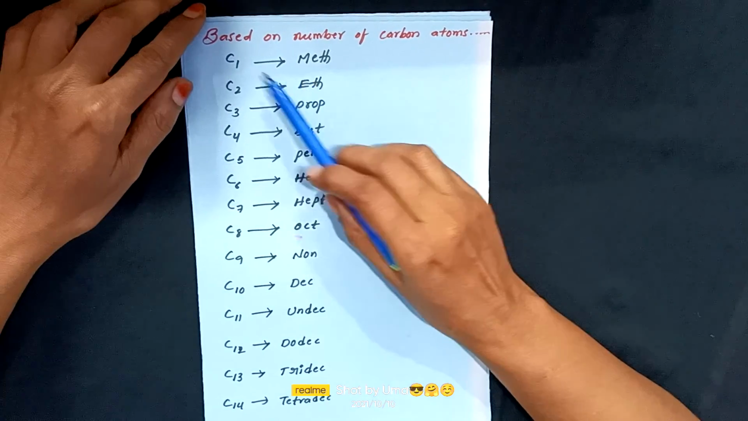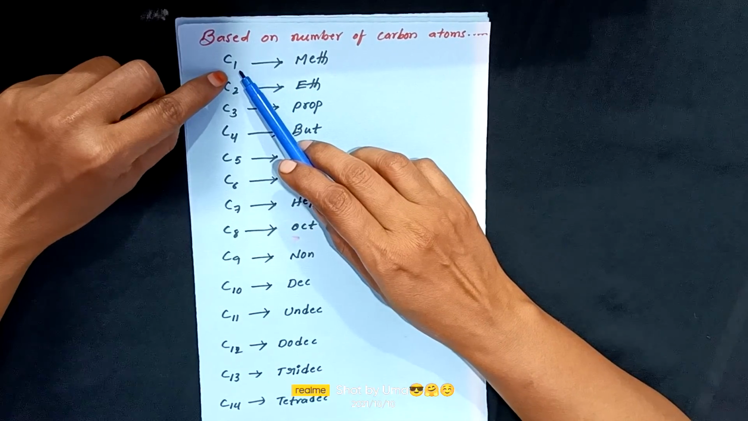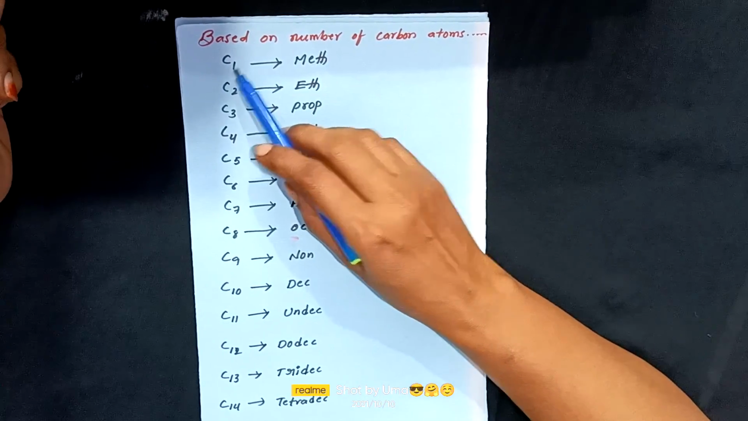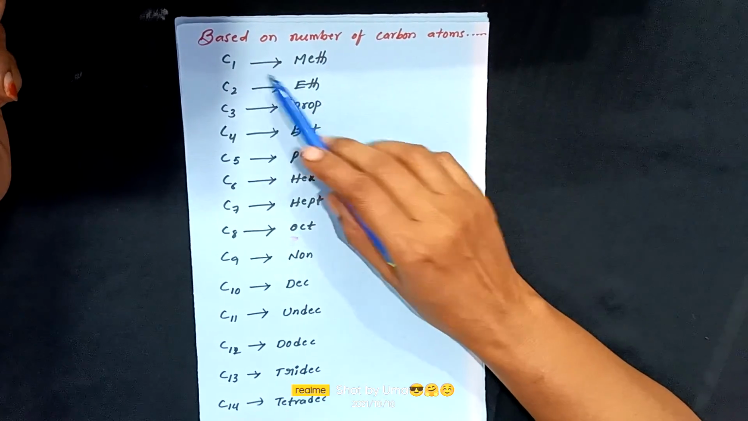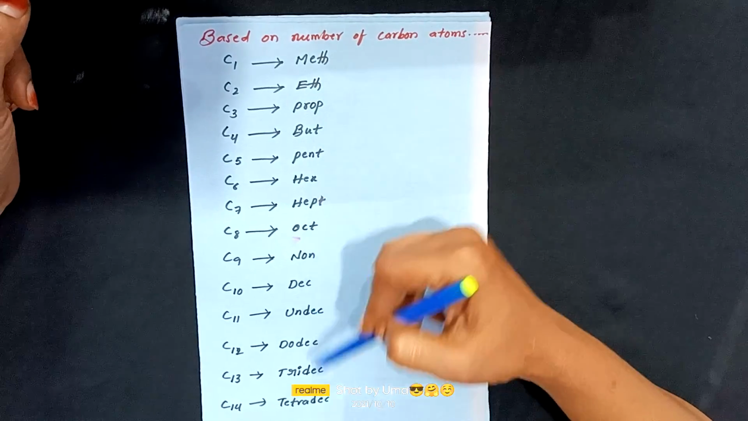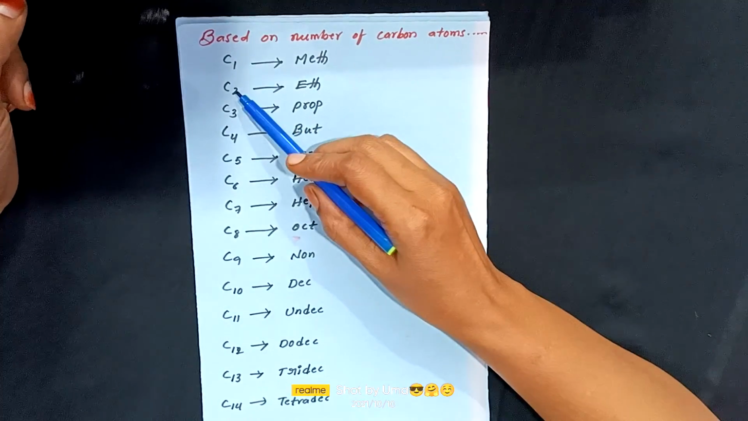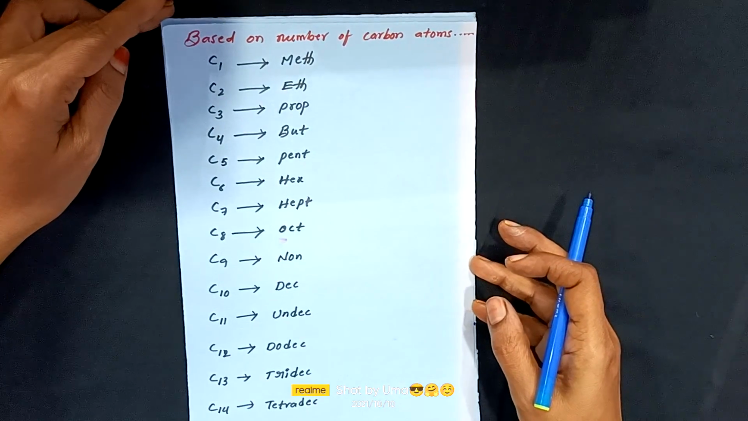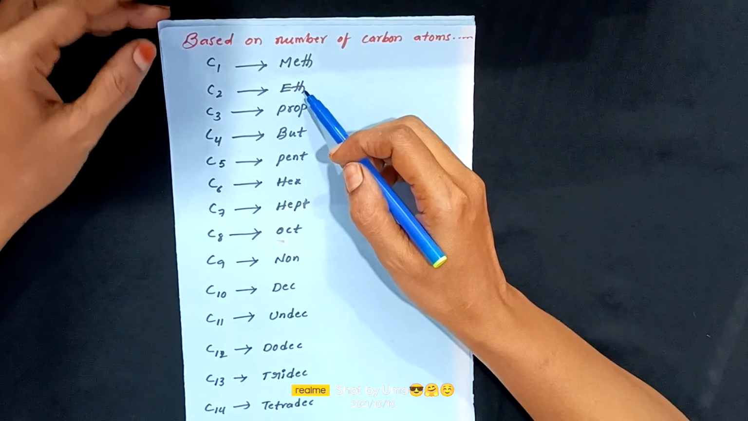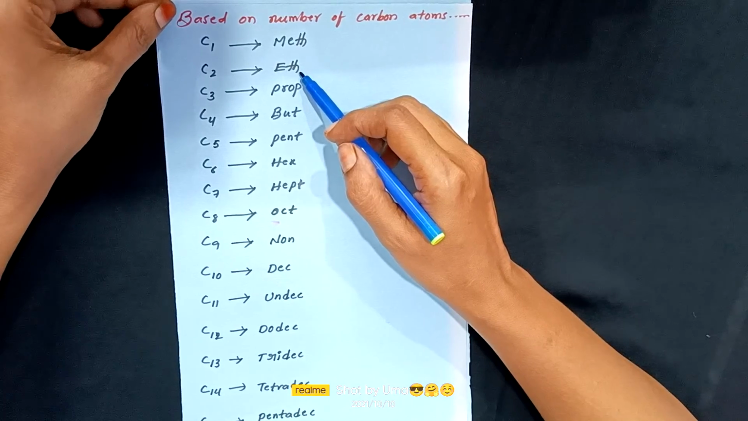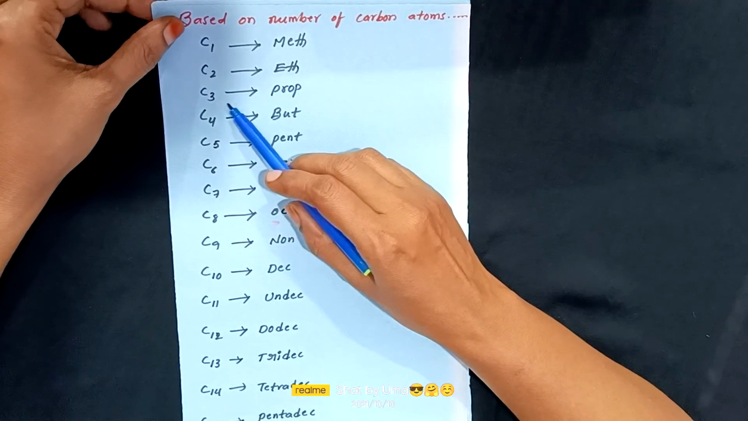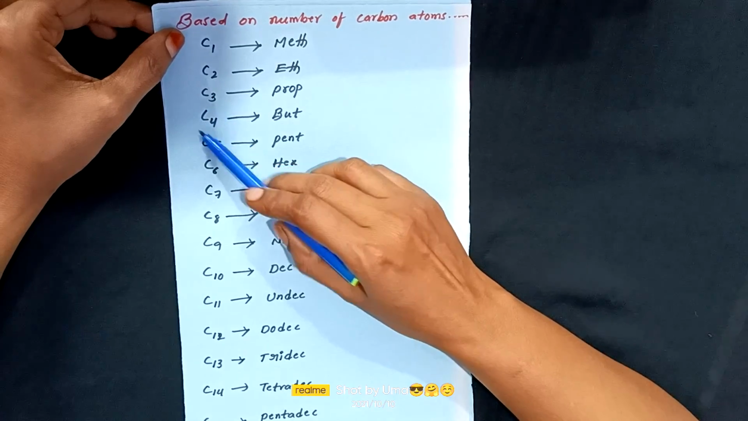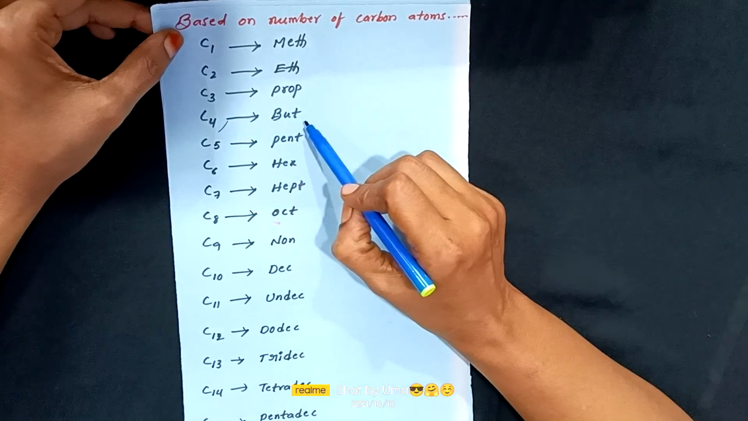Now, based on the number of carbons, we will get the name of the organic compound. C1 means if the given organic compound contains only one carbon, it is named meth. These are the Greek names, children. If two carbon atoms are present, it is eth. If three carbon atoms, it is prop. If four carbon atoms, it is but.